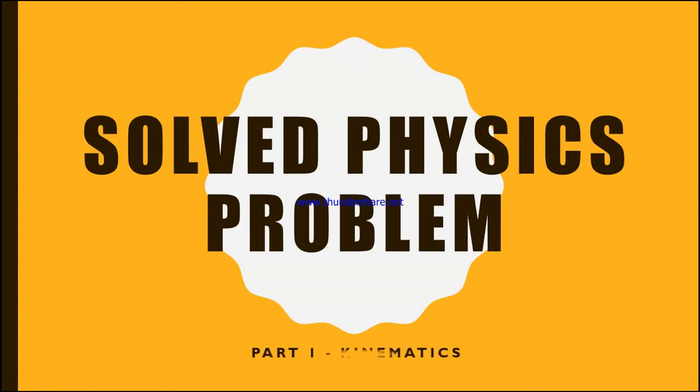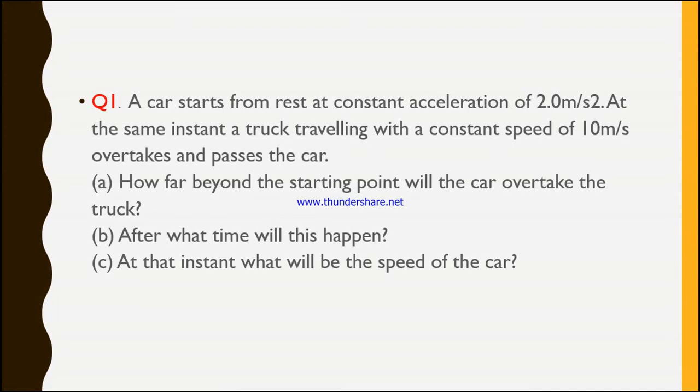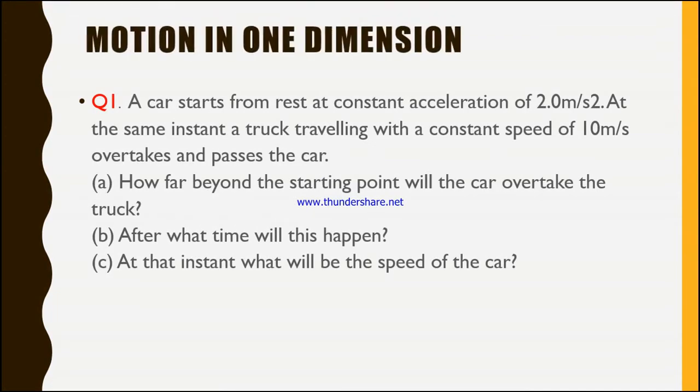So on Kinematics Part 1, Kinematics, motion in one dimension, we will have a question. So when we start from the first question, it said that a car starts from rest at constant acceleration of 2 meters per second square. At the same instant, a truck traveling with constant speed of 10 meters per second overtakes and passes the car. So the first question said that how far beyond the starting point will the car overtake the truck?